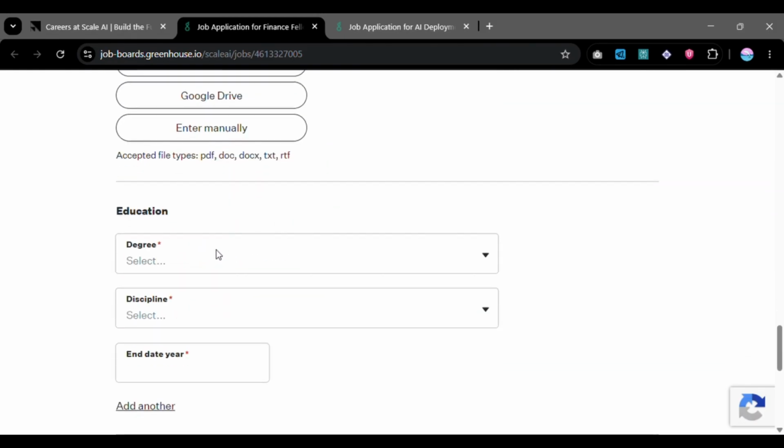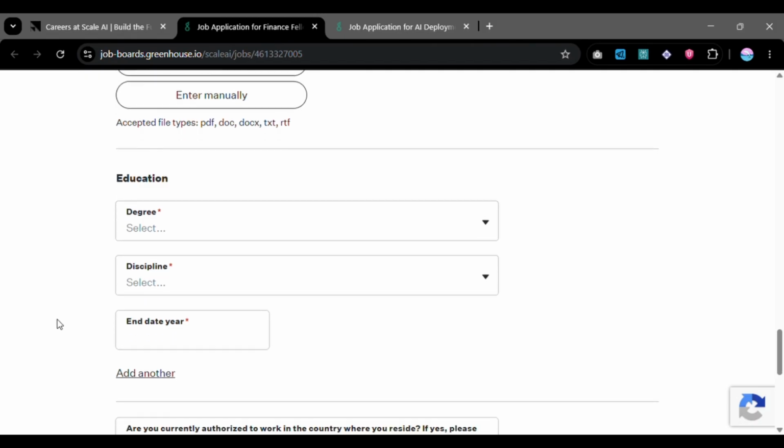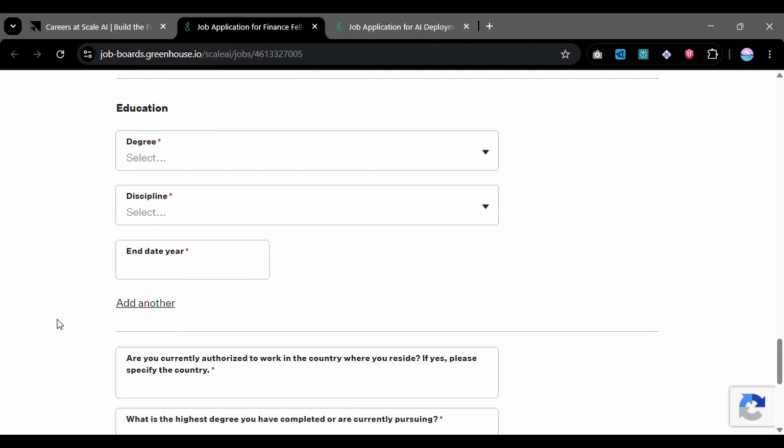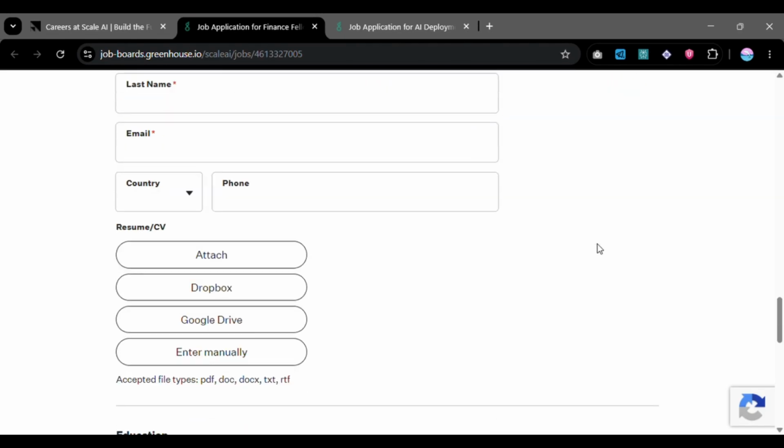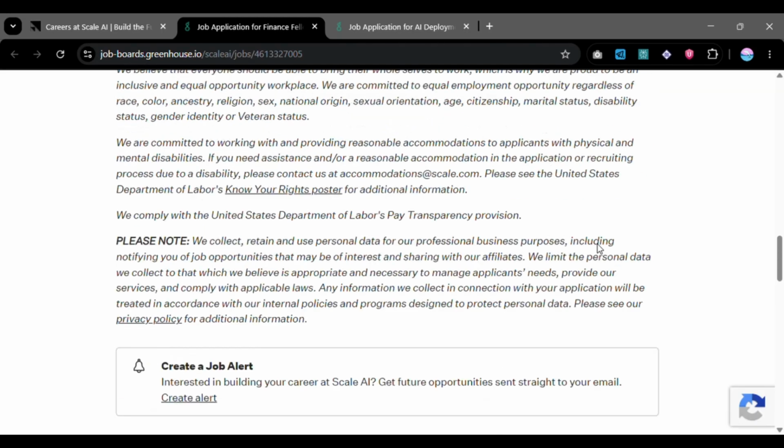For your education, you come and select the degree, the discipline, the end date year, the time you completed your degree, right? And then you come and fill all these other things. After doing that, you come over here and you click submit application. Now the email that you have used over here, they are going to contact you with. And I will also advise you, once you make an application, please do a follow-up. In case they don't reply, please do a follow-up to see if there's any problem that might be making them not reply. It's good to reach out. Don't just leave it at the stage of doing an application. Even if they don't reply, please follow up.